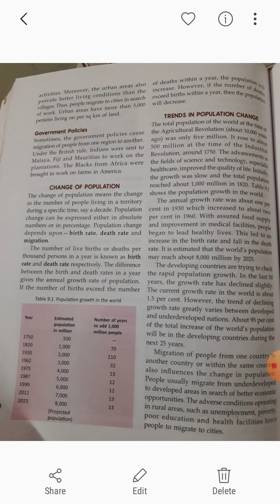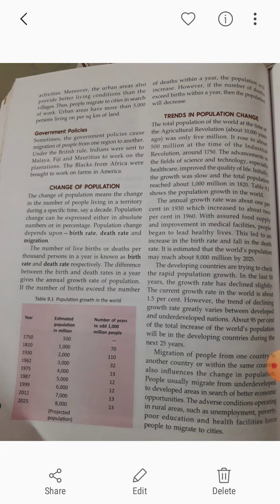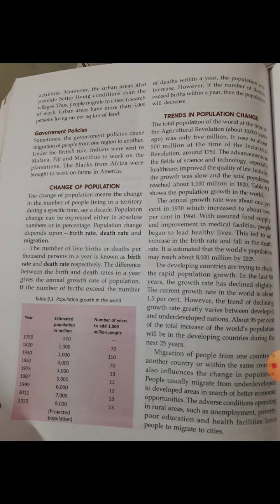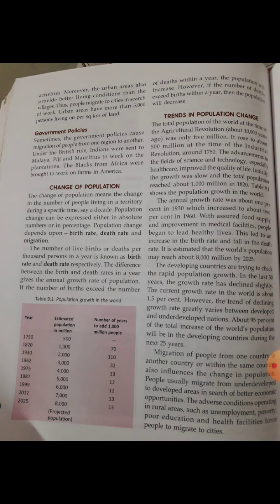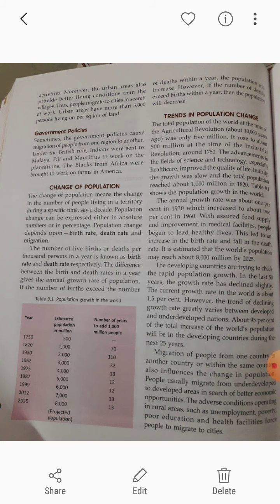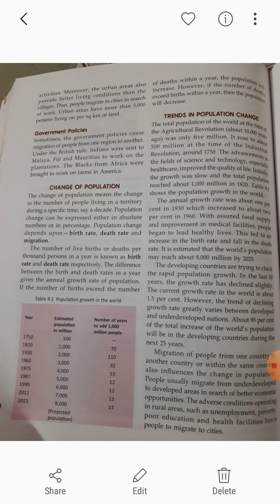Now India, as a developing country, is trying to check the rapid population growth. So in the last 50 years, what happened? The growth rate has declined slightly. The trend of declining growth rate greatly varies between developed as well as underdeveloped nations. About 95% of the total increase of the world's population will be in the developing countries during the next 25 years.